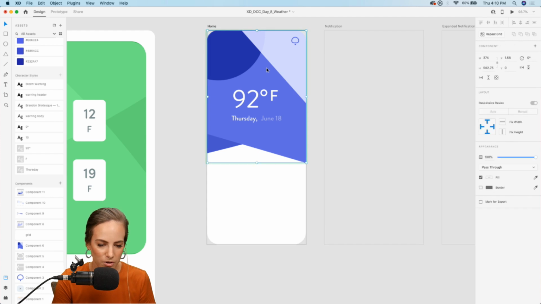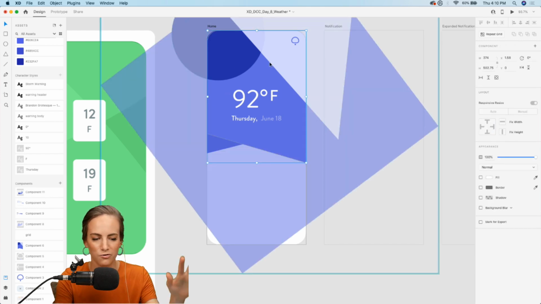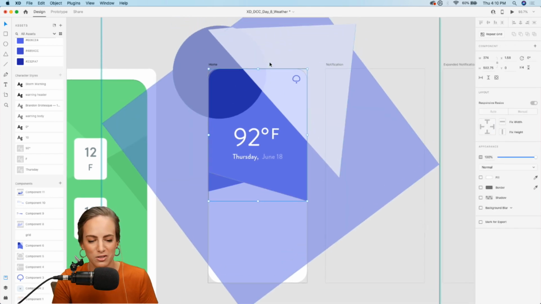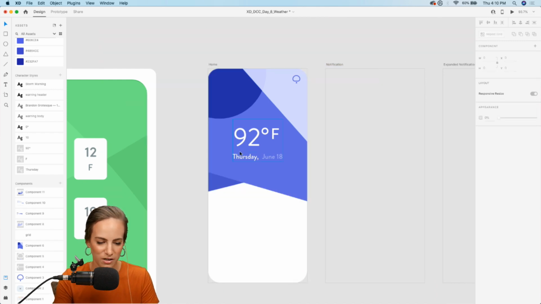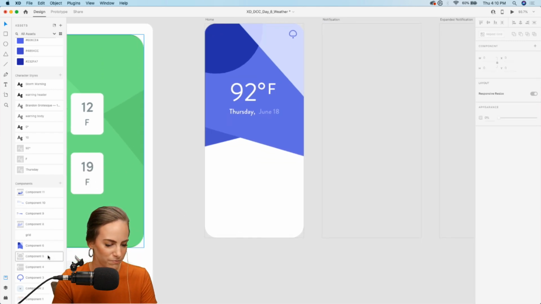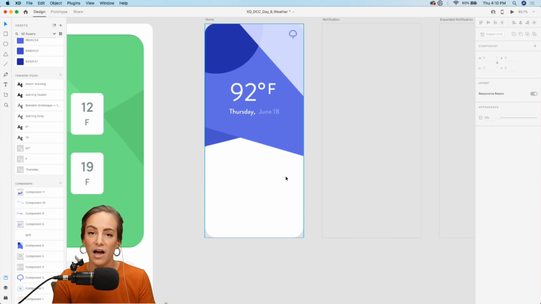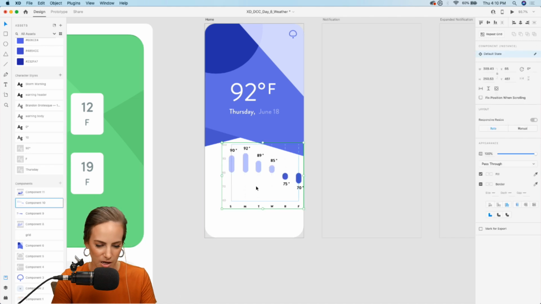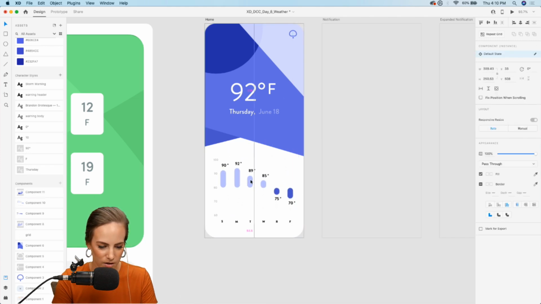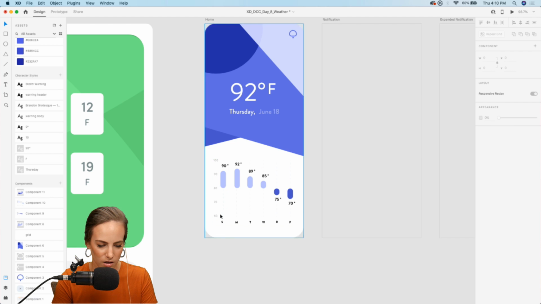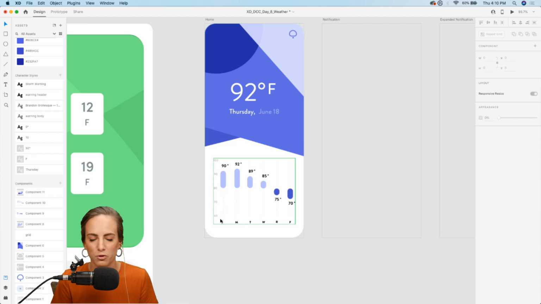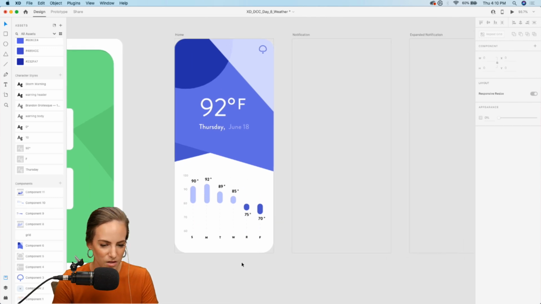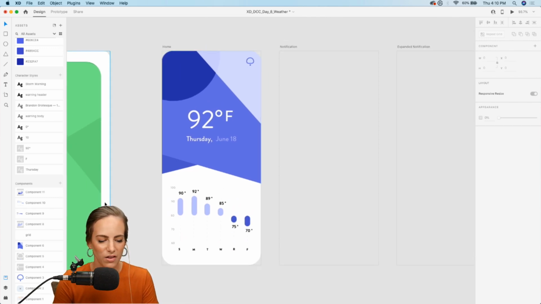And this component, this is just like a bunch of random shapes, kind of. It's a little messy when you go into the group, but just a bunch of random shapes kind of merged together. And then below this, let's have just a little bar graph. For the sake of time, I just already created it, but this is what that will look like. So kind of just going through the week, we've got a preview of all of the days and all of the temperatures. So yeah, keeping with like purpley kind of tones today.